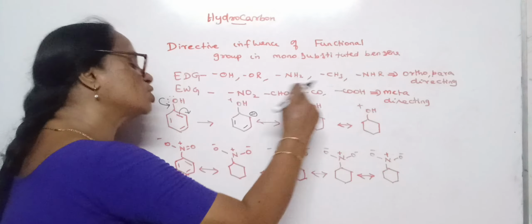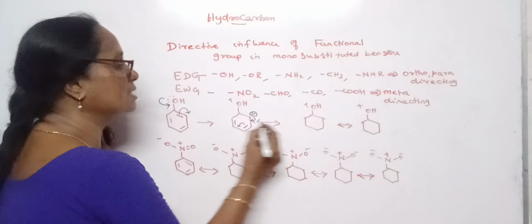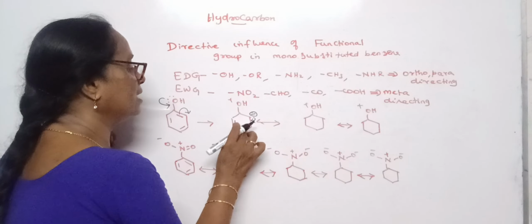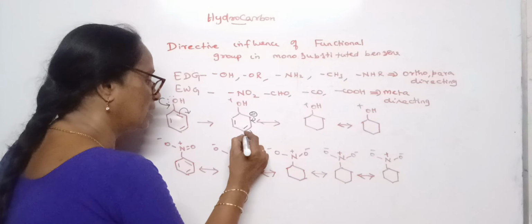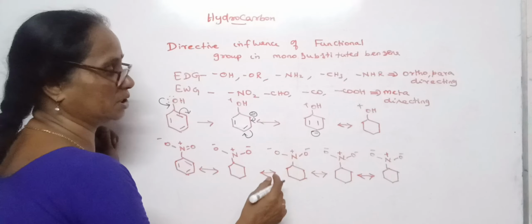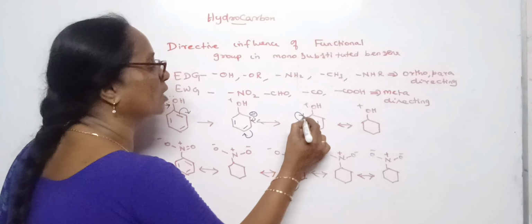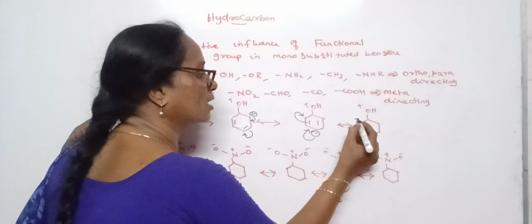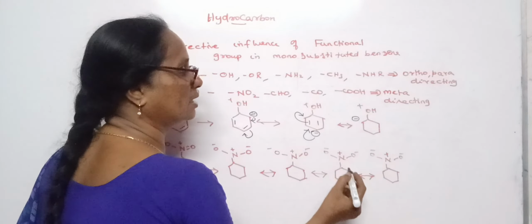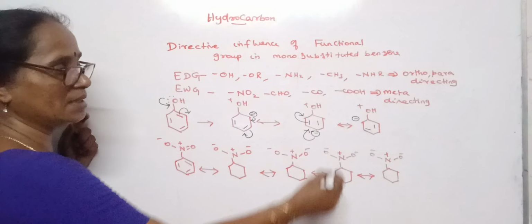It starts to delocalize the negative charge, which enters over here and this comes out. So we can write, this bond comes out. So the negative charge is now at the 4th position. Once again it enters into the ring and the pi electron comes out of that. We are getting the negative charge at the 6th position where the pi electrons are present in it.